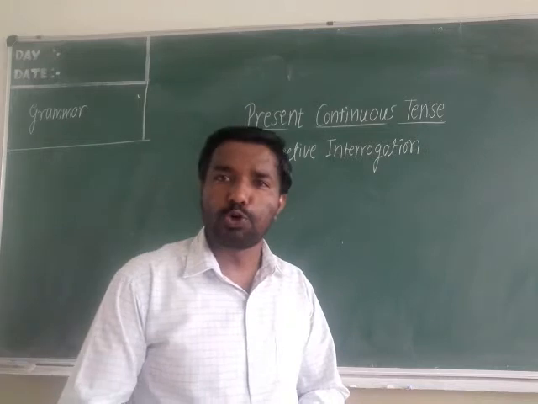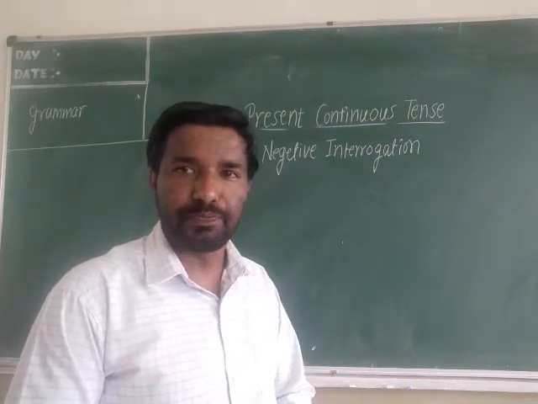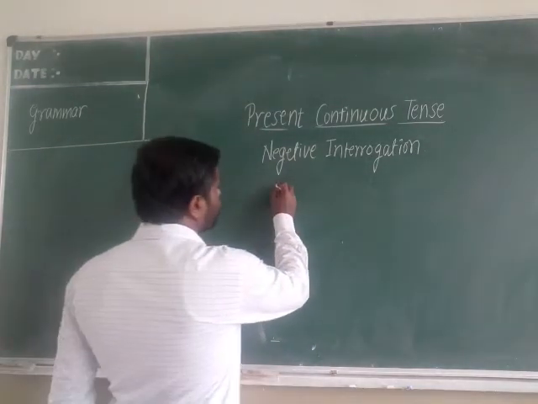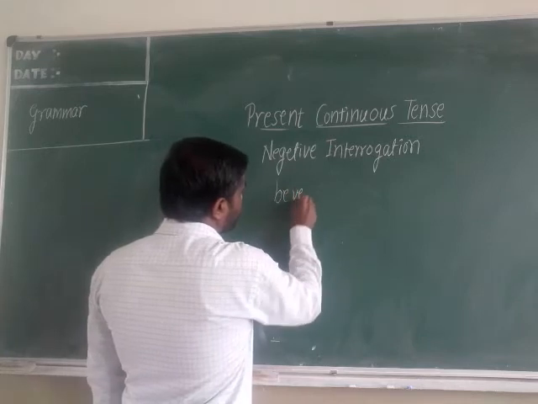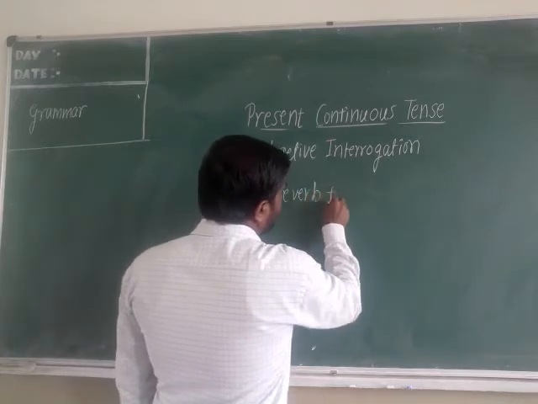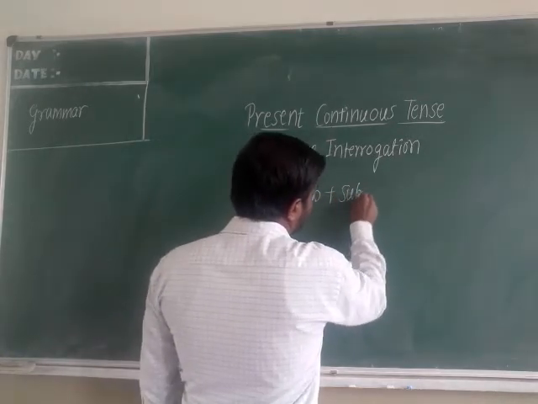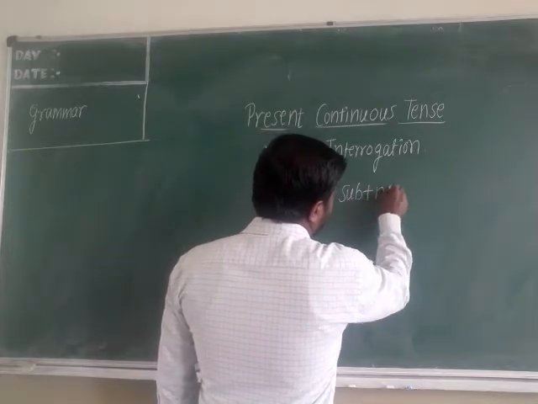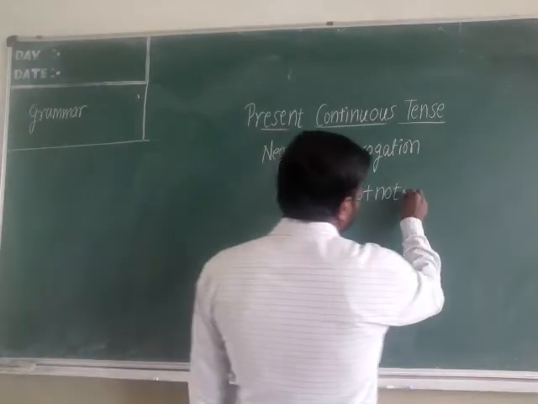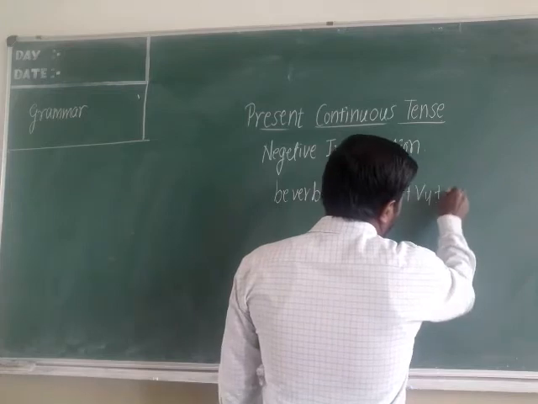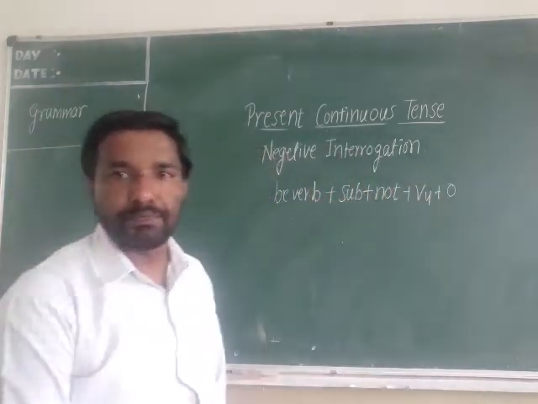Now let us see how to make a negative interrogation. Structure is be verb, subject, after that not, then V4 form plus object.